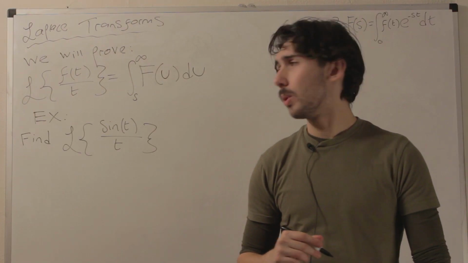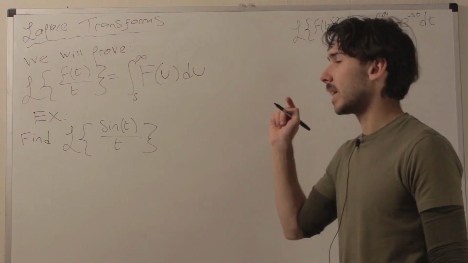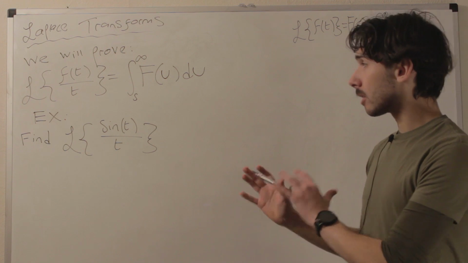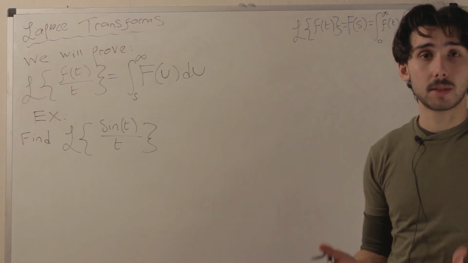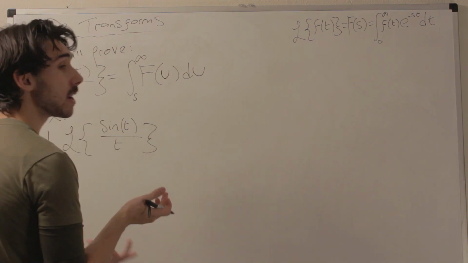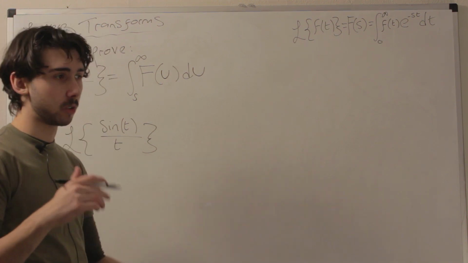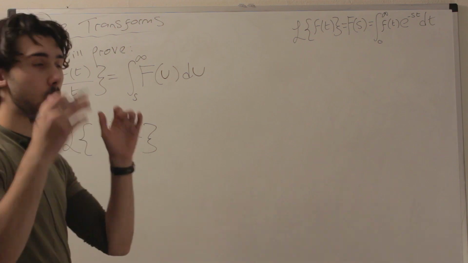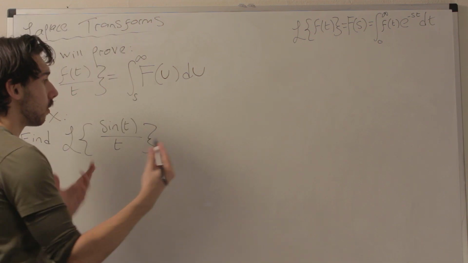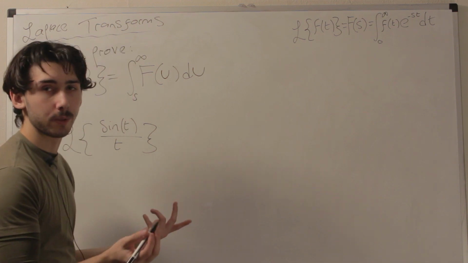Okay, guys, the example that we're doing is the Laplace transform of sine t over t. So first thing, we need to find the Laplace transform of sine t. Now, you might already know it. I will just write it down. The way that you would find it, though, if you didn't know, is you could either use Euler's formula or whatever. I've got a video on it, link in the description. Why not?